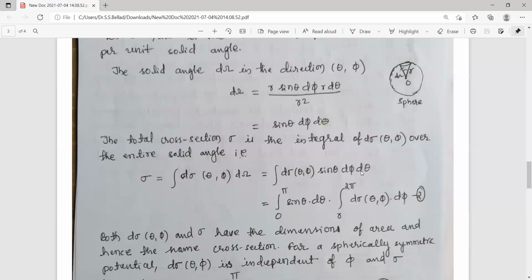So substitute the value of this solid angle, and now I am separating these into two quantities, because this quantity sinθ dθ depends upon the angle, which varies only from 0 to π, whereas this quantity dφ can vary from 0 to 2π. So that is why these two are separated. This is equation number 2.